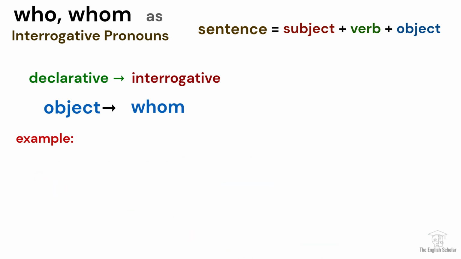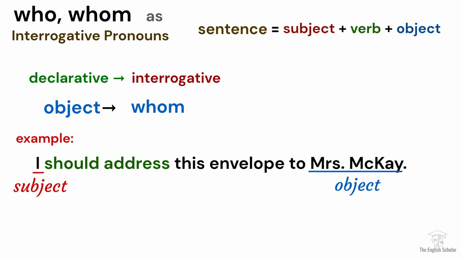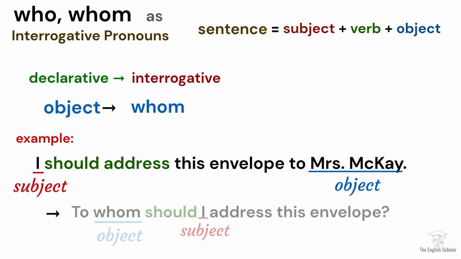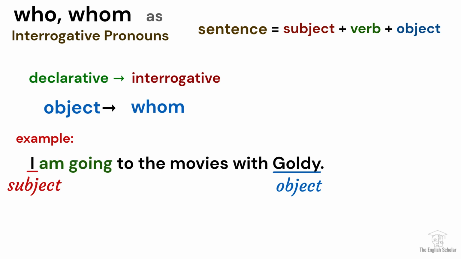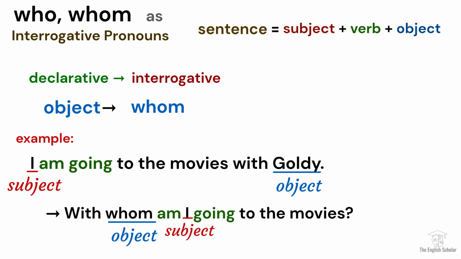Another example, I should address this envelope to Mrs. McKay. To whom should I address this envelope? I am going to the movies with Goldie. Goldie here functions as the object of the preposition with. When turning this into a question, we say, with whom am I going to the movies?